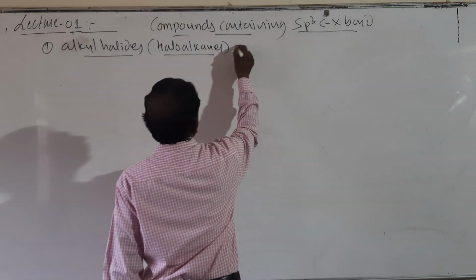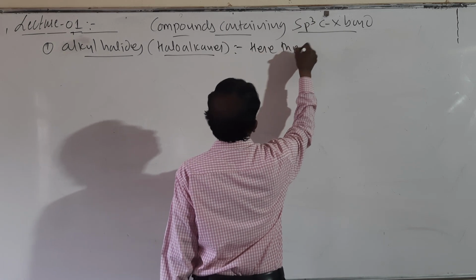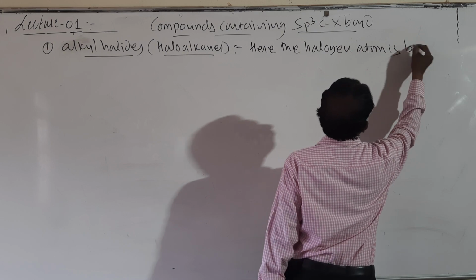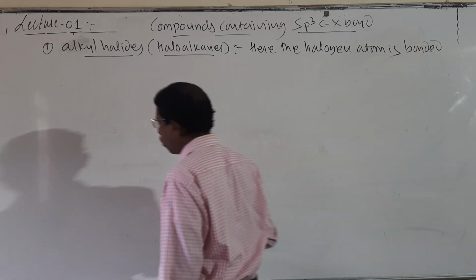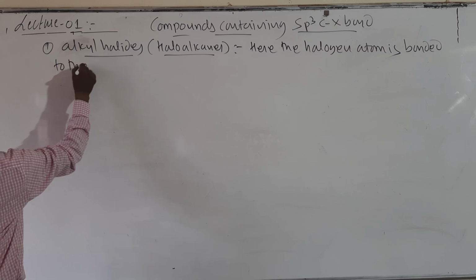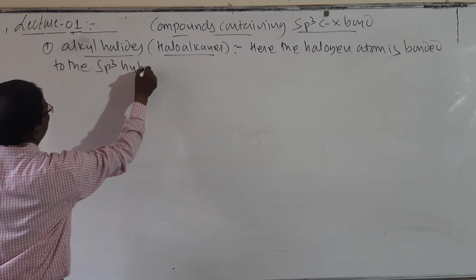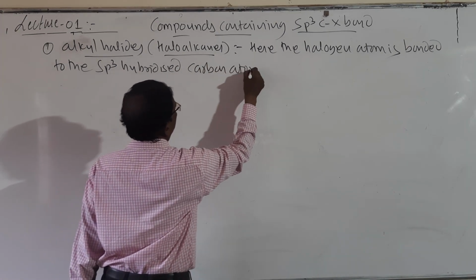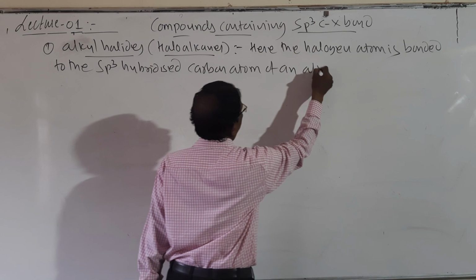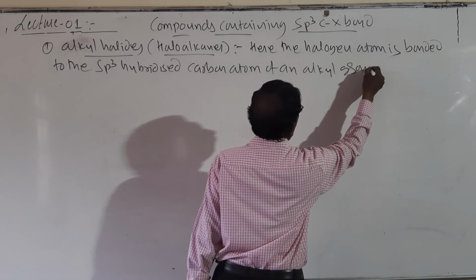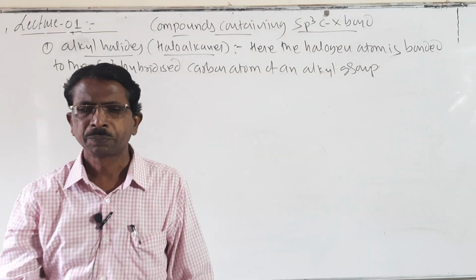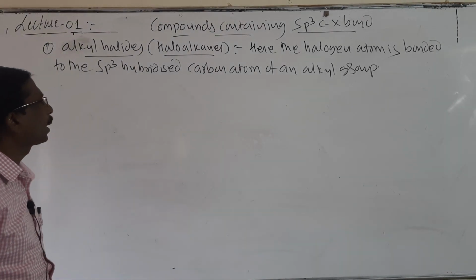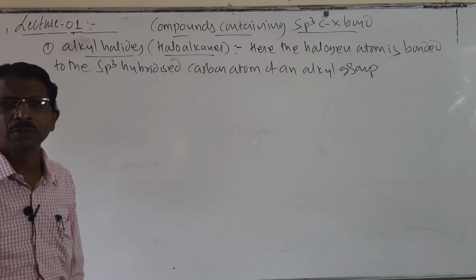Here the halogen atom is bonded to the sp3 hybridized carbon atom of an alkyl group. Look here students, the halogen atom is bonded to the sp3 hybridized carbon atom of an alkyl group.